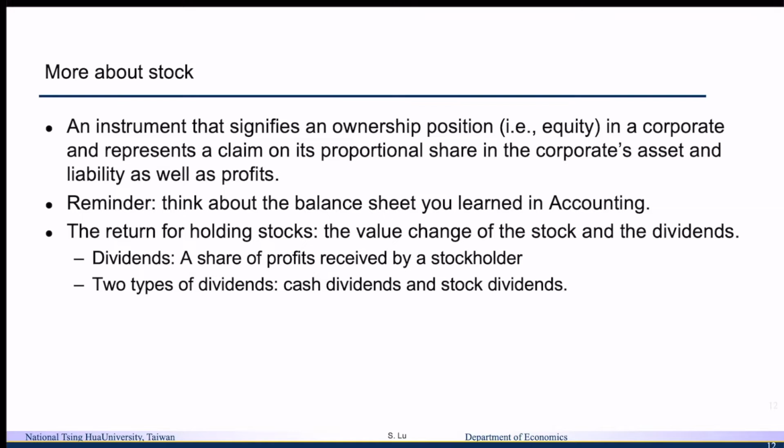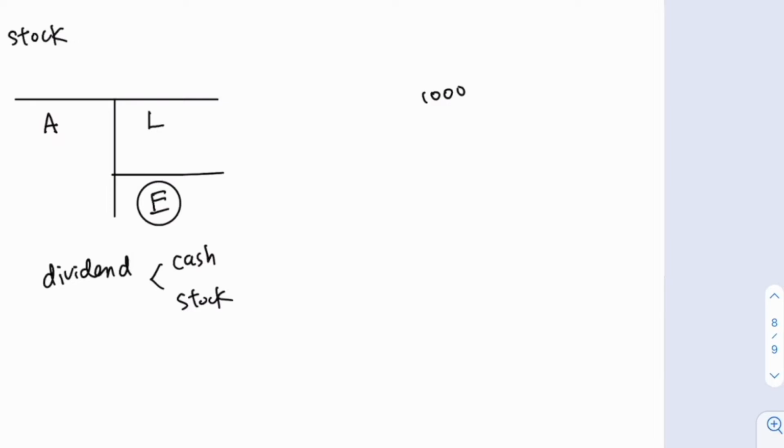When the firm pays you stock dividends, in fact, it does not affect the value of your holding of the firm. For example, if the value of the firm equals $1,000 and there used to be only 100 shares, each share value will be $10.